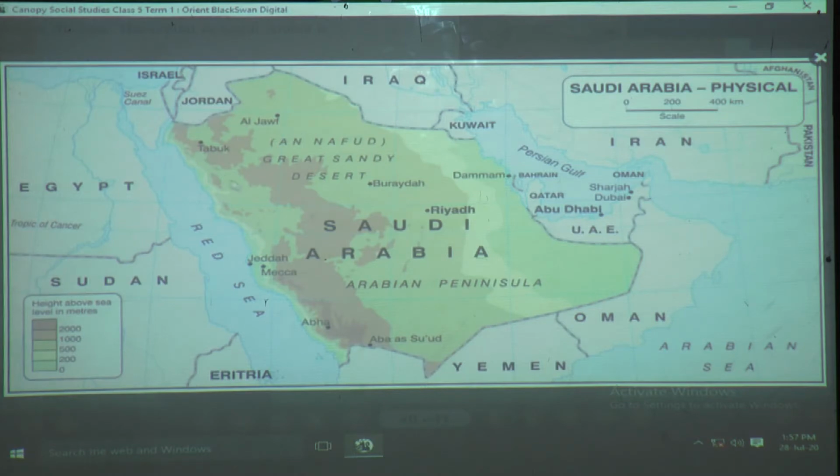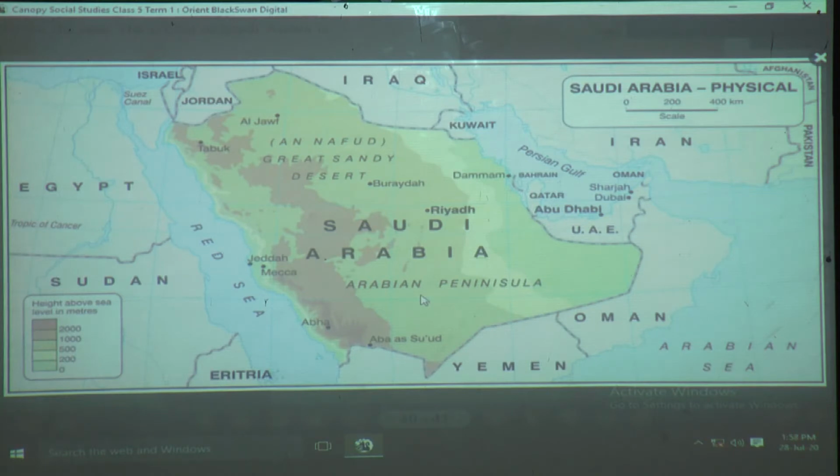Okay, so here the atmosphere or the climate is not similar to what they are facing in the south part of Saudi Arabia. As it is in the torrid zone, the climate here is very hot and dry. So what happens? Throughout the year there is always sun, and this area is very hot. It is very hot during the days, and during the night the nights are very cool.